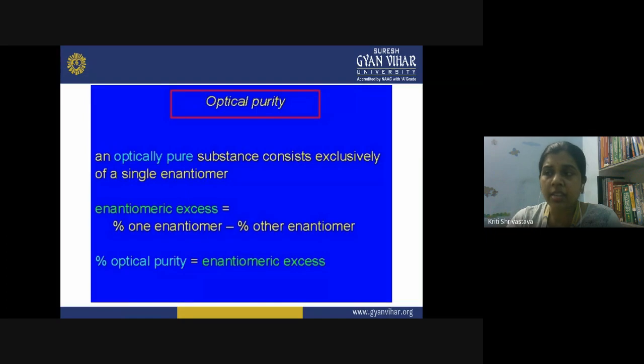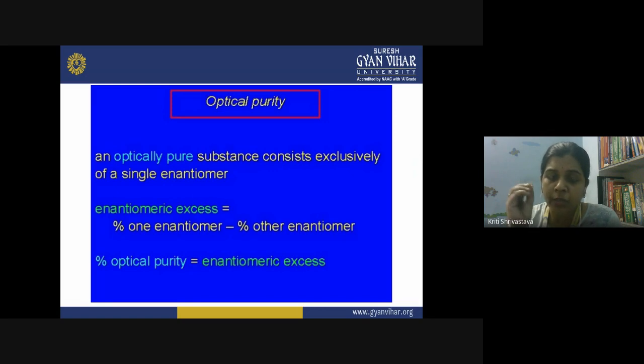Generally, it is not possible to get a pure enantiomer in nature. In natural substances, the D and L forms are mixed together. But they show some overall optical activity because their ratio is not similar. The D and L forms are not in exactly equal quantity. So you actually see a certain amount of rotation when you are performing the polarimeter experiment.